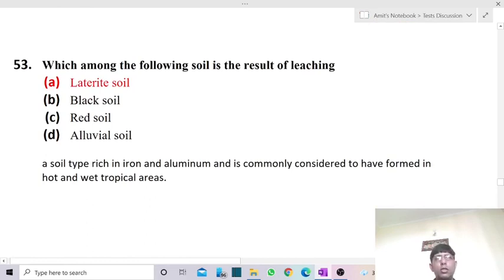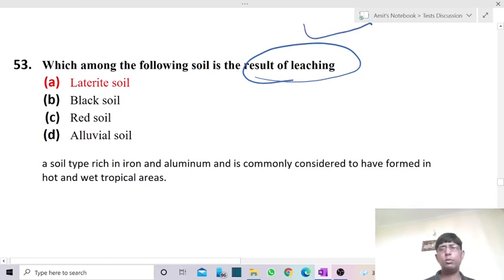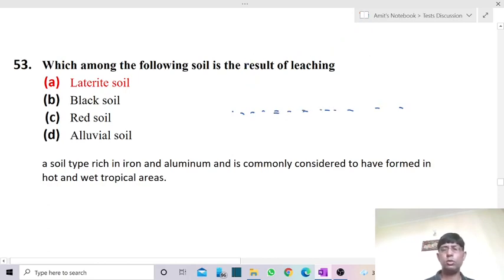Now comes the next one. Which among the following soil is the result of leaching? Leaching takes place only where we have a good supply of water, good rainfall conditions. Because of heavy rainfall, most of the water soluble content or very fine material, coming under the influence of water, simply percolates deeper inside or moves into the lower layer of the soil.